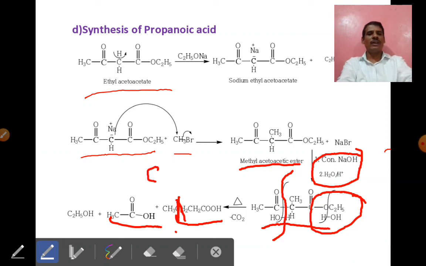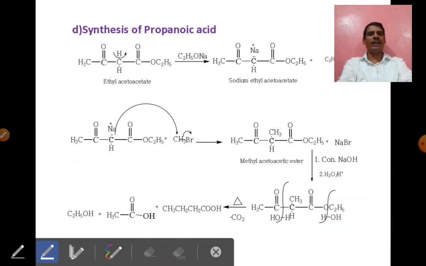We know that the molecular formula of propionic acid is CH3CH2COOH. Again here we added an extra CH2. Actually the propionic acid here is correct, no problem, but here one CH2 is extra; remove one CH2.